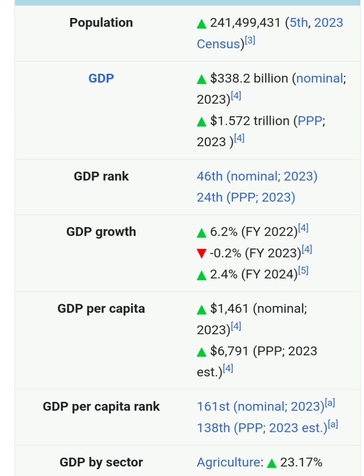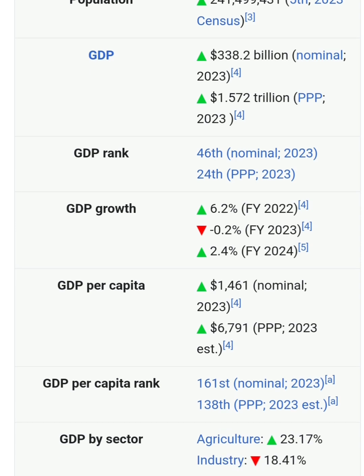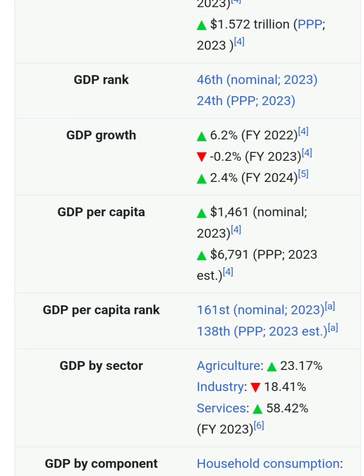The GDP of Pakistan during 2023 was 338 billion in nominal terms, while in terms of purchasing power parity during 2023 the GDP of Pakistan was 1.5 trillion US dollar. GDP rank is 46th in the world in terms of nominal, while 24th in the world in terms of PPP.